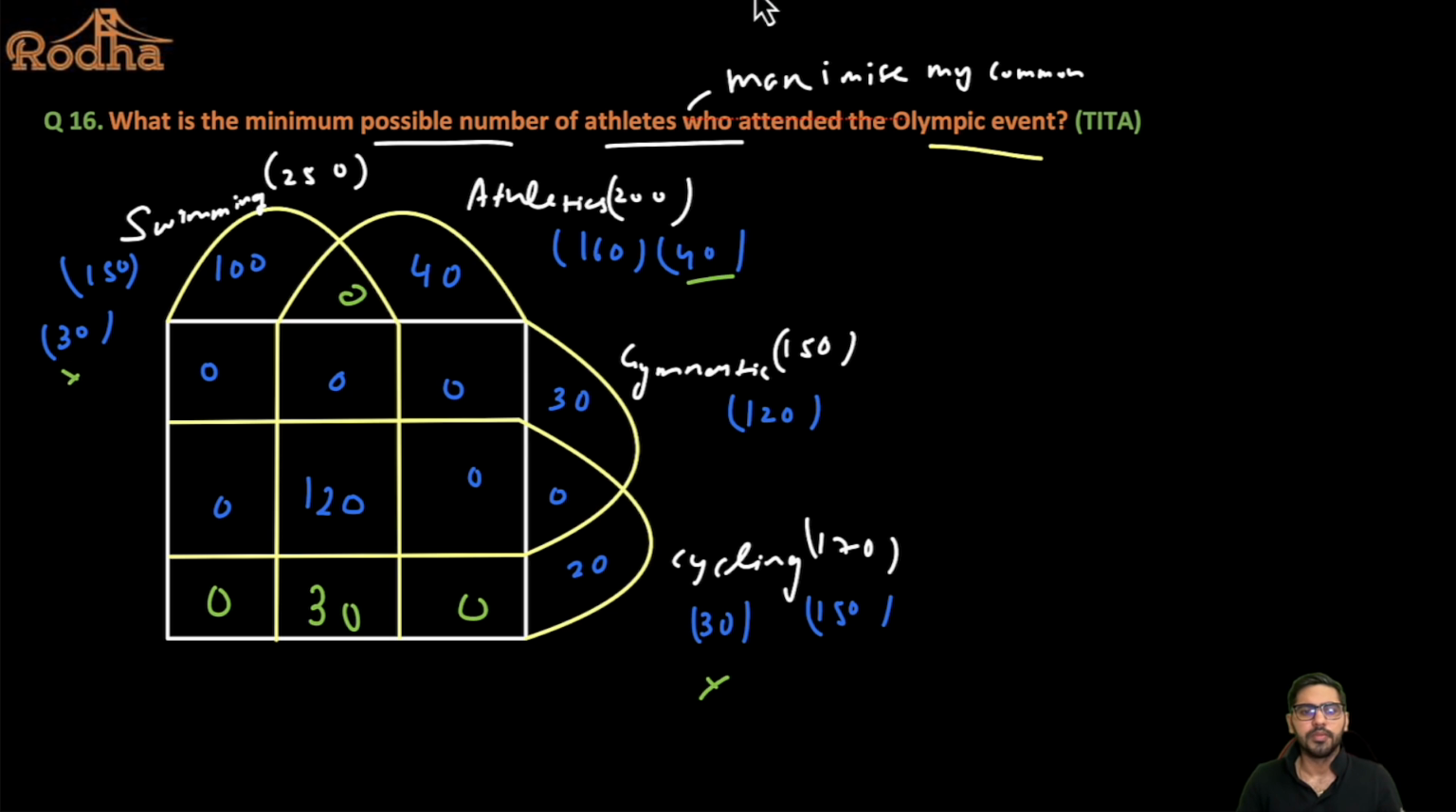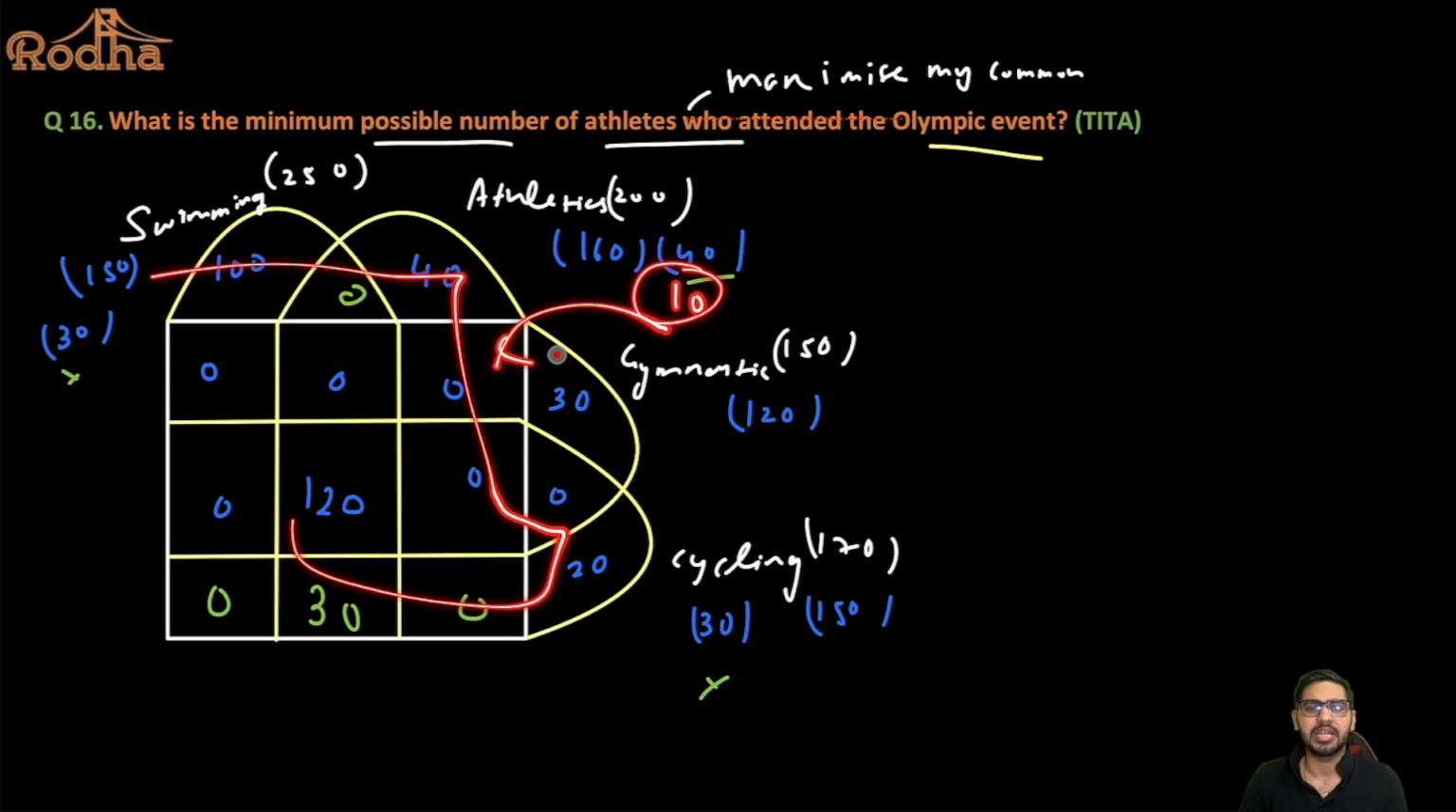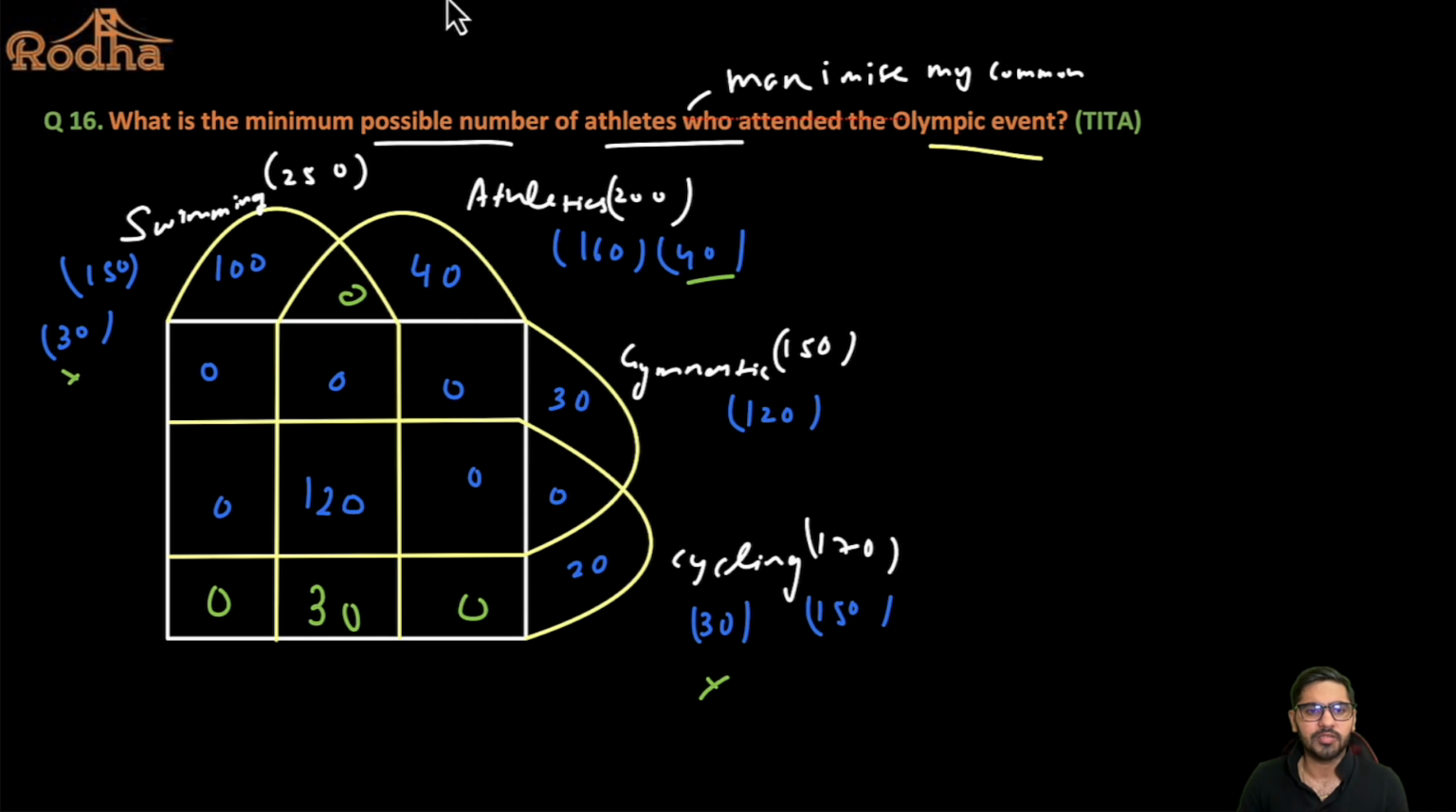Where would the 10 go? Out of 40 athletics, if I put a 30 here, 10 remains here. This is 0, fine. This is 0, fine. But I cannot say that this can be 30. Why? Because there are still 10 people left, and I don't have any space to put these 10 people inside this diagram. So that implies this value for sure cannot be 30.